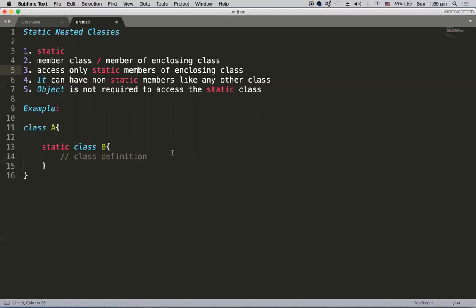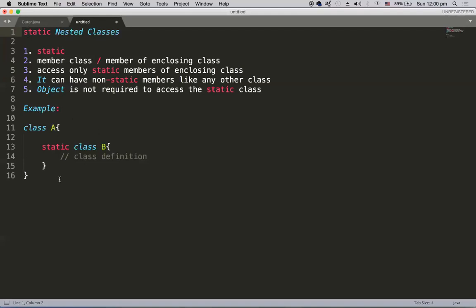or other class directly. And whenever we have a static nested class, in order to refer to this static nested class, the outer class or enclosing class object is not required, because static members can be directly accessed with the class name. Since this nested class is a static class, it can be directly accessible, like a main method which is public static, that can be directly invoked by the class name, by the JVM. In the same fashion, any static nested class doesn't require its enclosing class object.